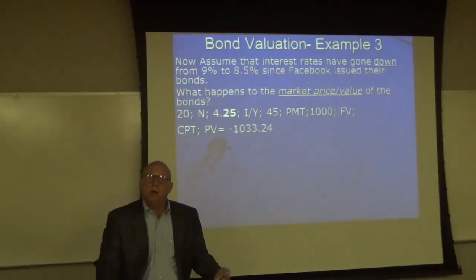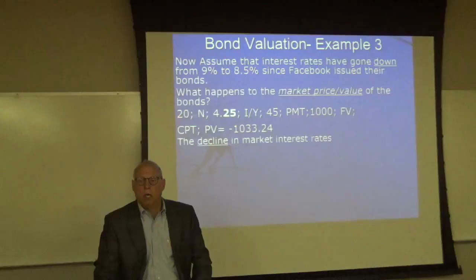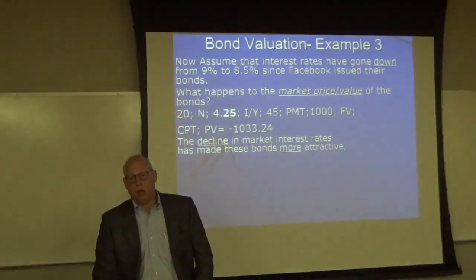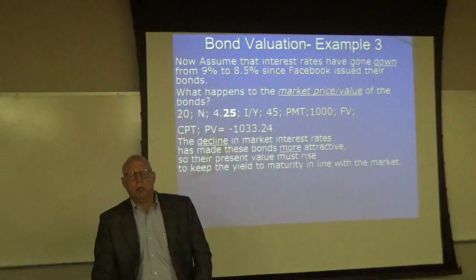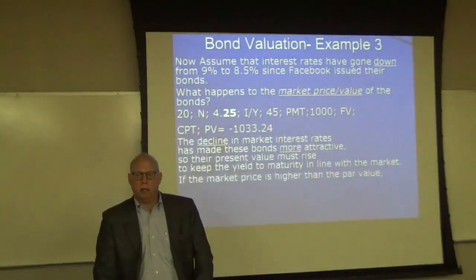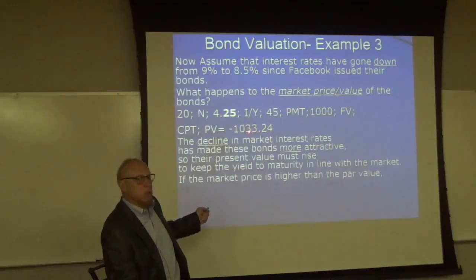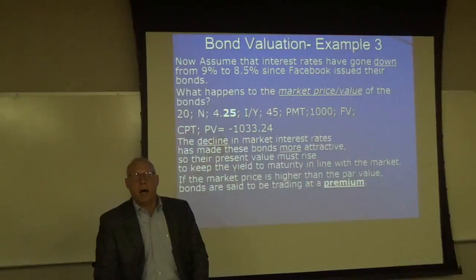If you think that interest rates are going to go down, then you buy bonds because the price of your bond will go up after interest rates go down. So the decline in market rates has made these bonds more attractive, so their present values must rise. Okay? And this keeps the yield to maturity in line with the market. Note that if the market price is higher than the par value, which this is trading higher than 1,000, then a bond is said to be trading at a premium.